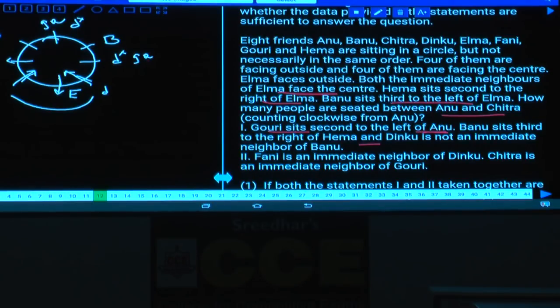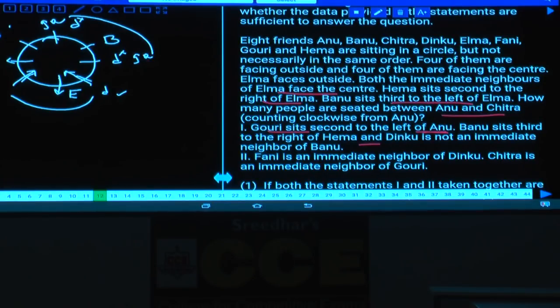If G and A are at these two places, then D can be either at this place or at this place. Then if D is here, C will be here, and if D is here, C will be here. The positions of G and A are also not clearly specified, hence 1 alone is not sufficient.